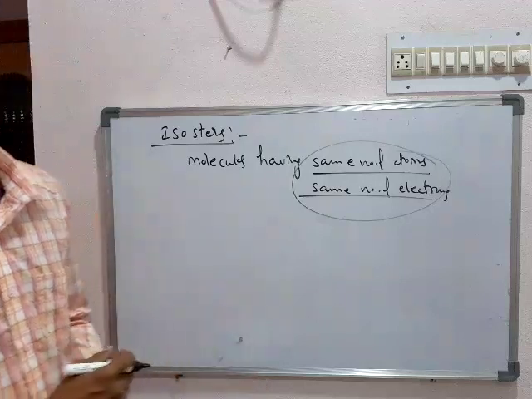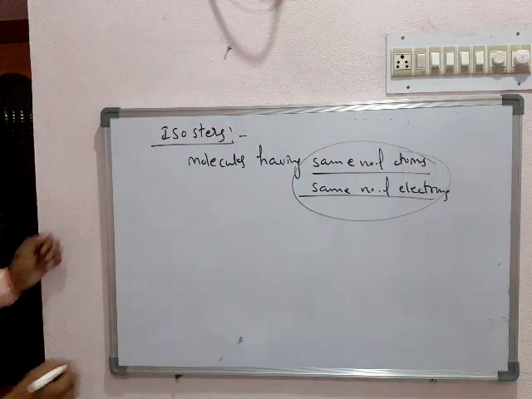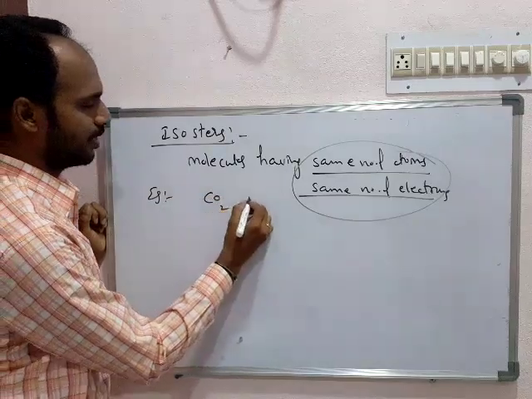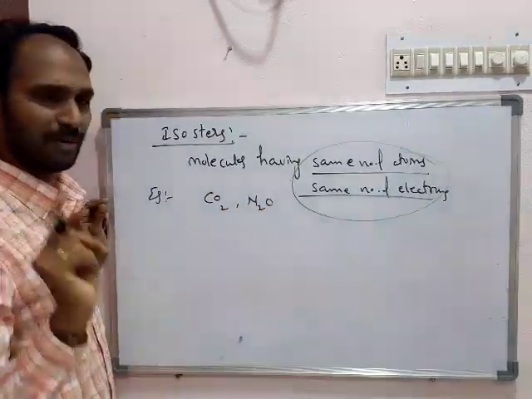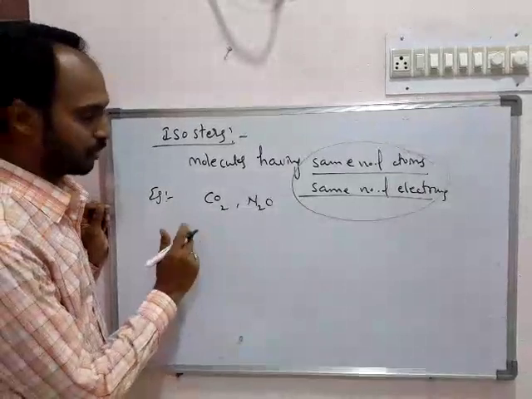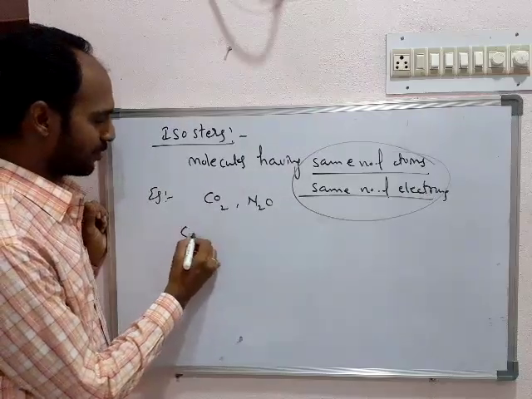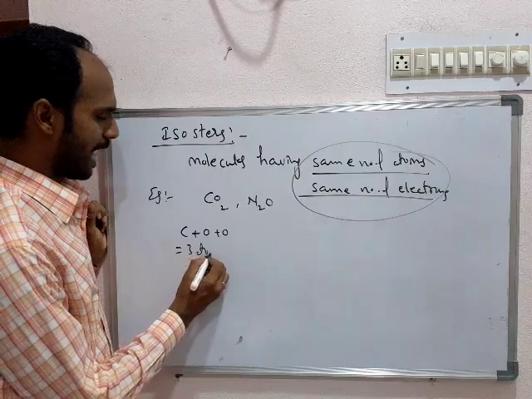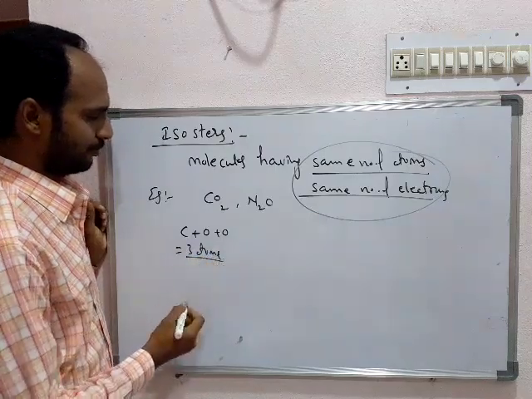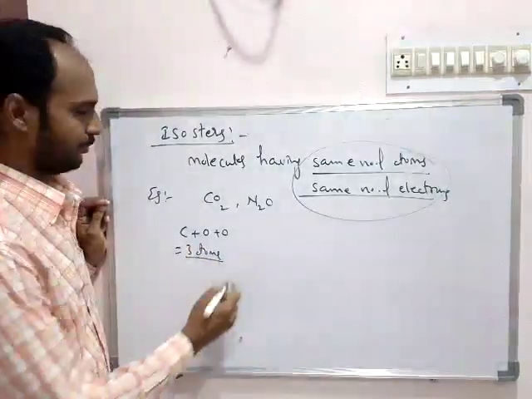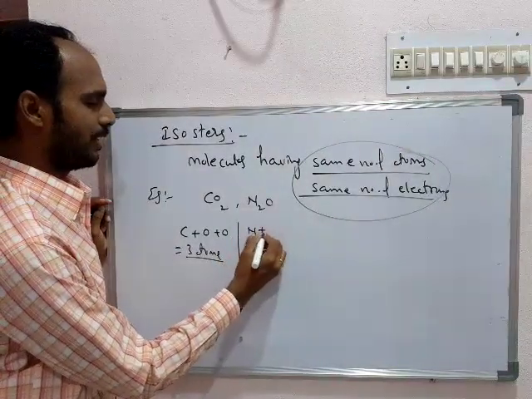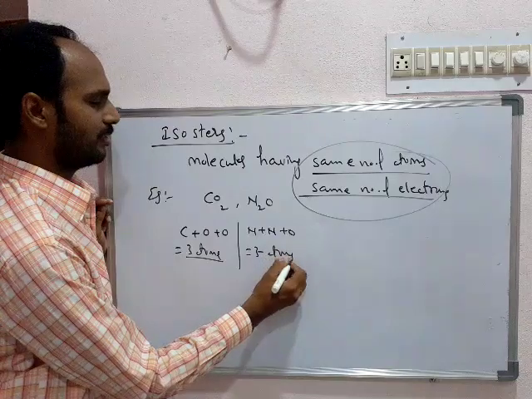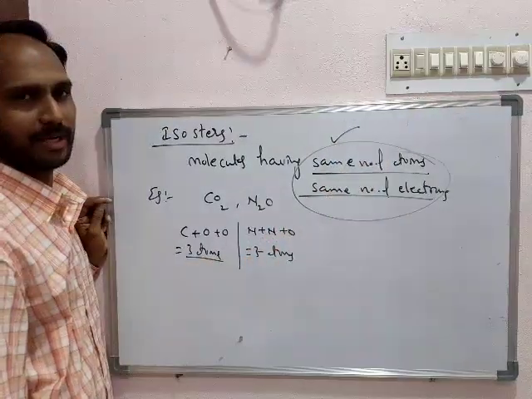For example, CO2 and N2. If you take one molecule of CO2, how many atoms does it contain? One carbon, two oxygen, totally 3 atoms. In N2O, one nitrogen, second nitrogen, and oxygen, also 3 atoms. They have the same number of atoms.